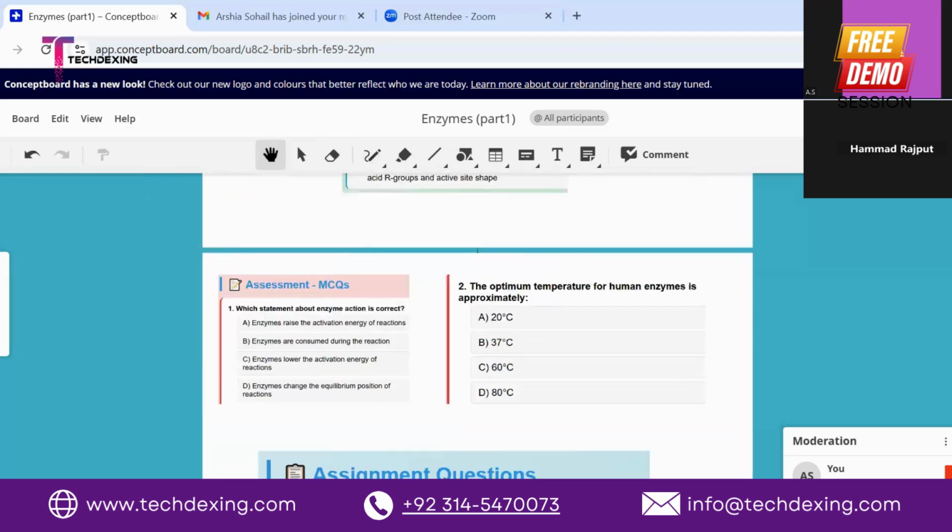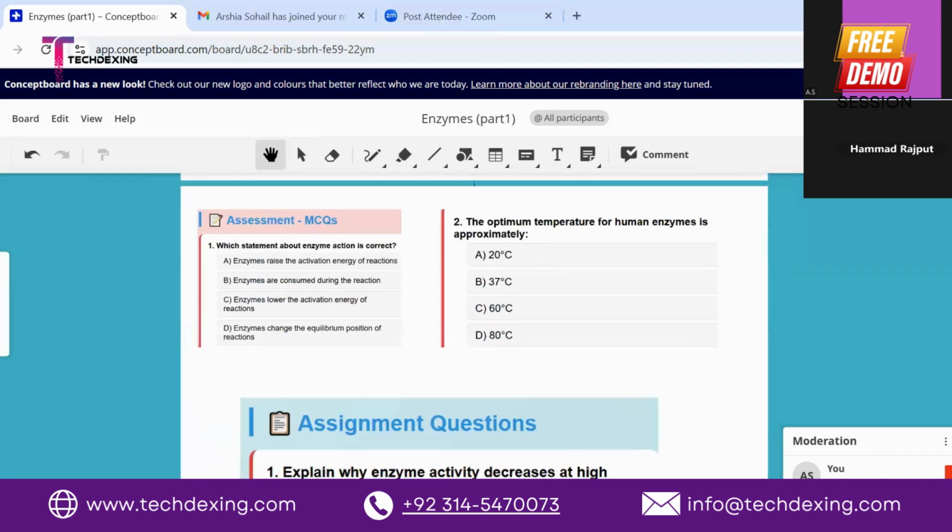Yes, ma'am. Clear. Okay, so are you able to see the board clearly? The first question is, which statement about enzyme action is correct? Enzymes raise the activation energy of reactions. Enzymes are consumed during the reaction. Enzymes lower the activation energy of reactions. Or enzymes change the equilibrium position of reaction. Think about it and tell me what the right answer is. Option C. Good. Enzymes lower the activation energy. Yes, good.